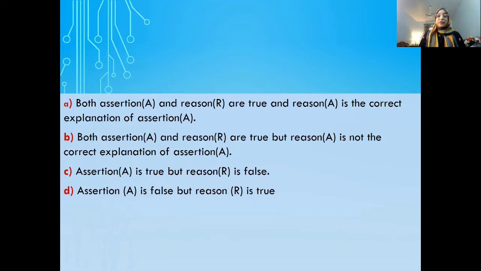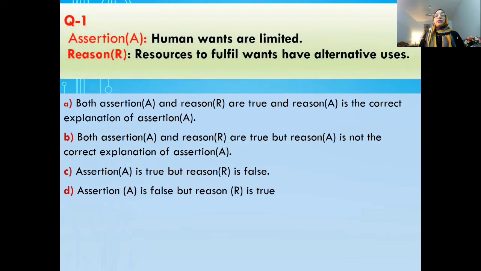So let us move to the first question. Human wants are limited and resources to fulfill wants have alternative uses. Now, after reading this, what conclusion do you draw? Whether the statement is true or false.